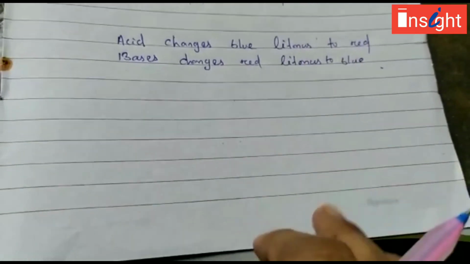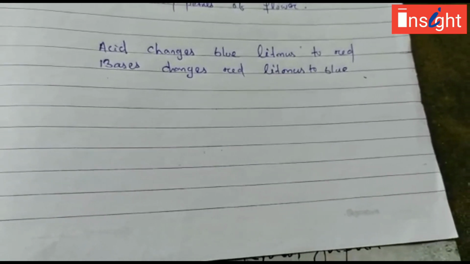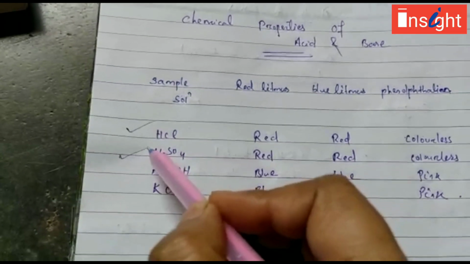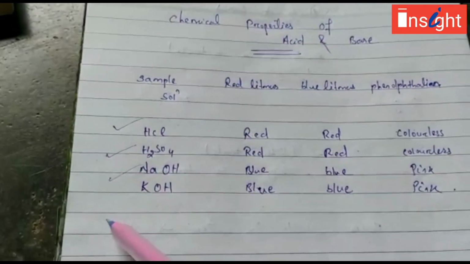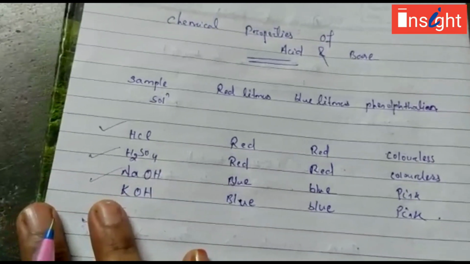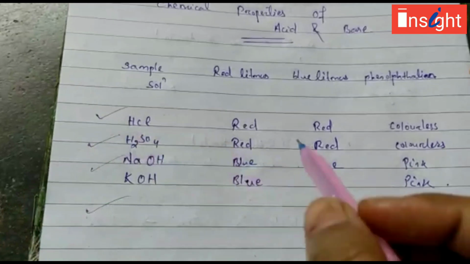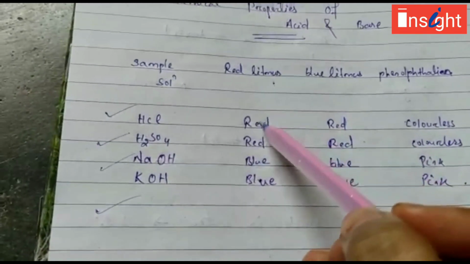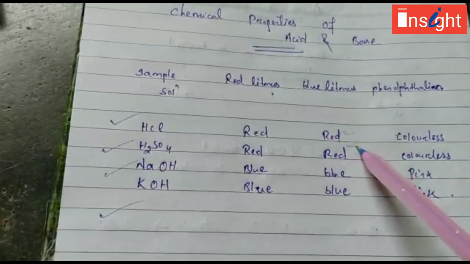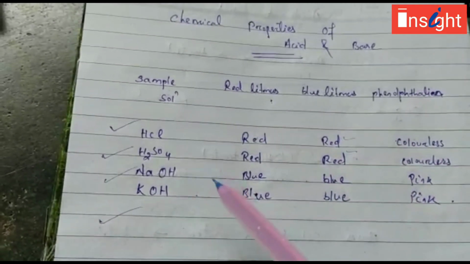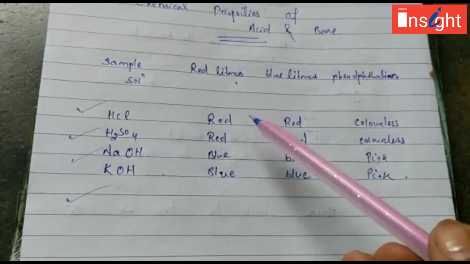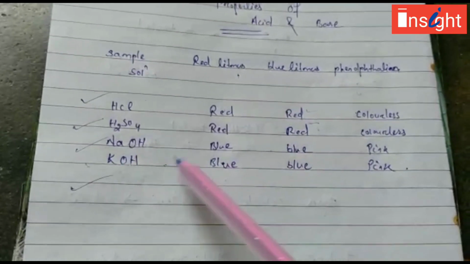So chemical properties of acid and base. You can see some of the observations: HCl hydrochloric acid, H2SO4 sulfuric acid, NaOH sodium hydroxide, KOH potassium hydroxide. So for HCl, I had told you that acid changes blue litmus to red. So here it is already red litmus, so there is no change of the color. But blue litmus is changed to red, and bases change red litmus to blue.